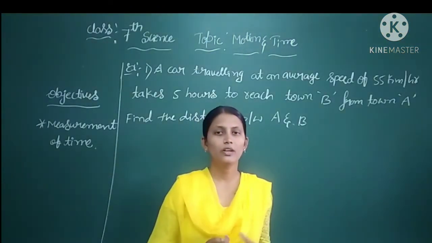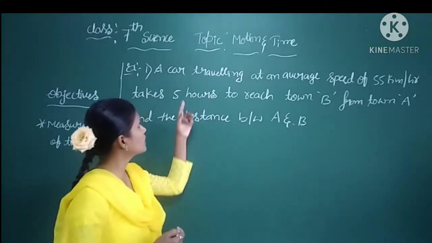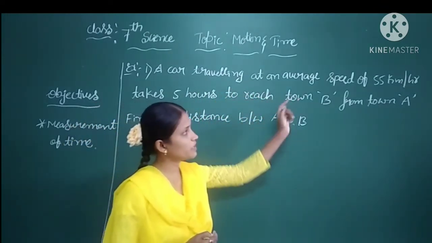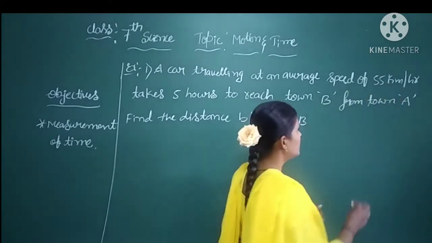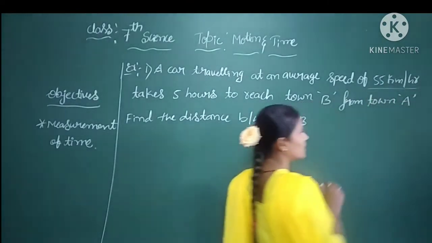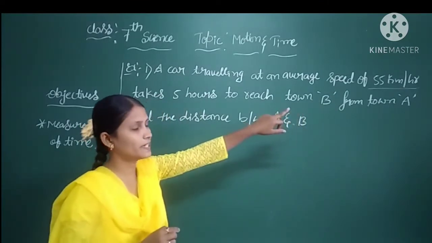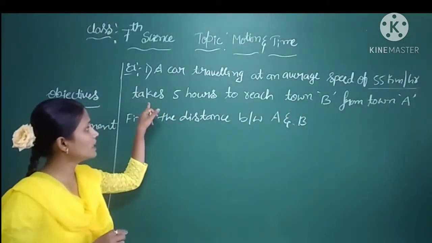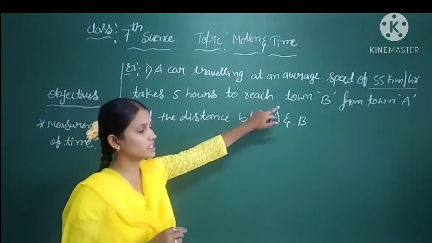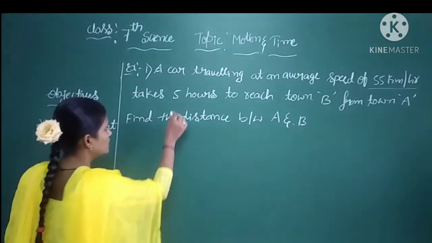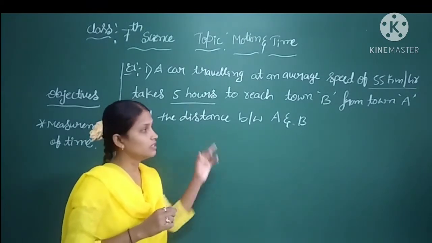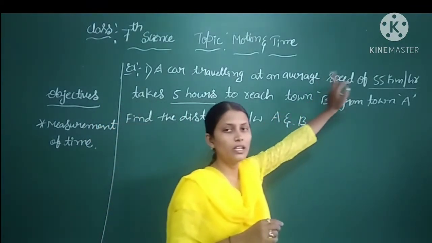Yes, my dear children, now let us solve a problem. A car traveling at an average speed of 55 km per hour. Here they have given the speed of the car, that is 55 km per hour, and it takes 5 hours to reach town B from town A.